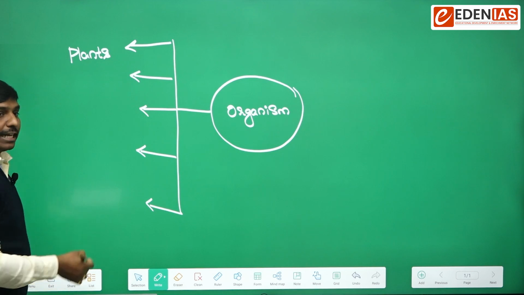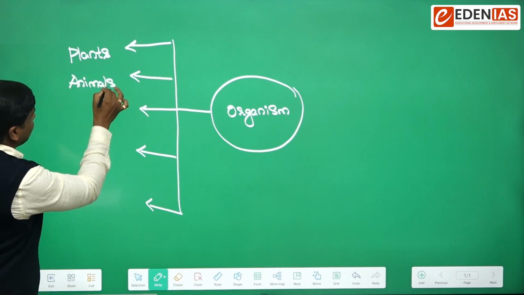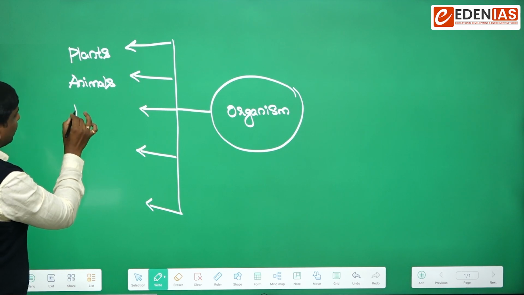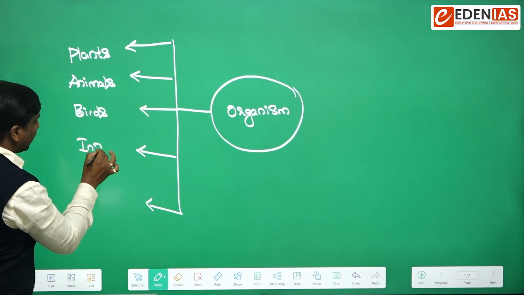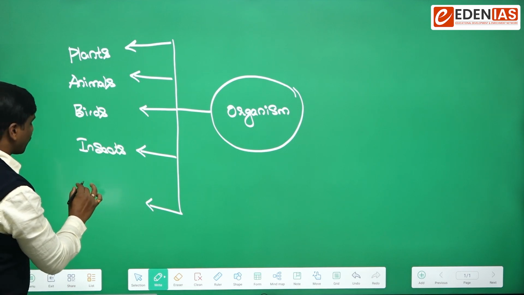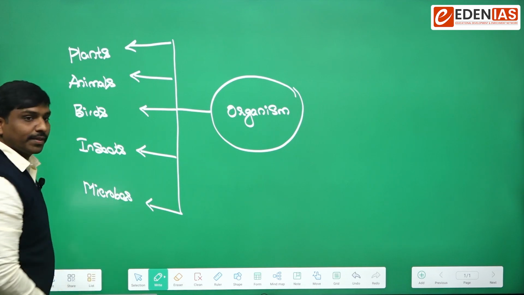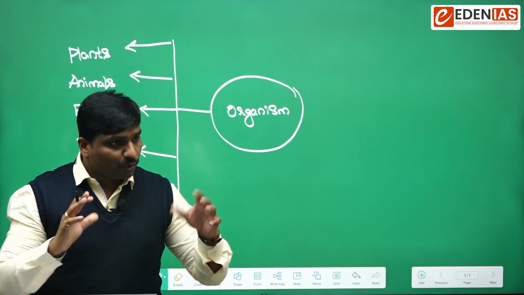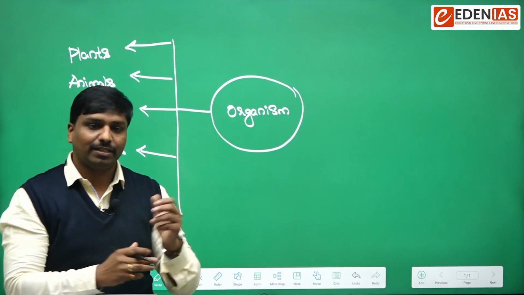Can you see some animals? Can you see some birds? Can you see some insects? Can you see some microorganisms or microbes? If you assume yourself as an organism, we can see all of them surrounding us.